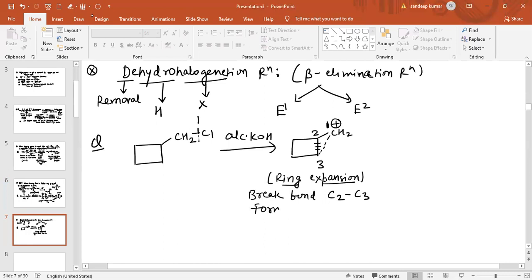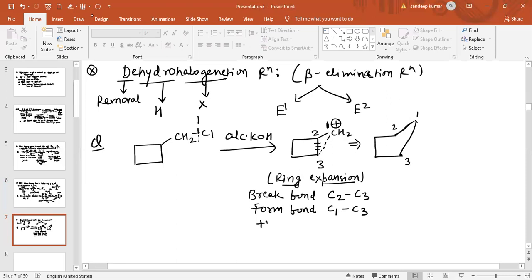and form a bond between C1 and C3 carbon atom. So we can say it will be like this. Draw the skeleton. And also this is 1, this is 2, and this is 3.